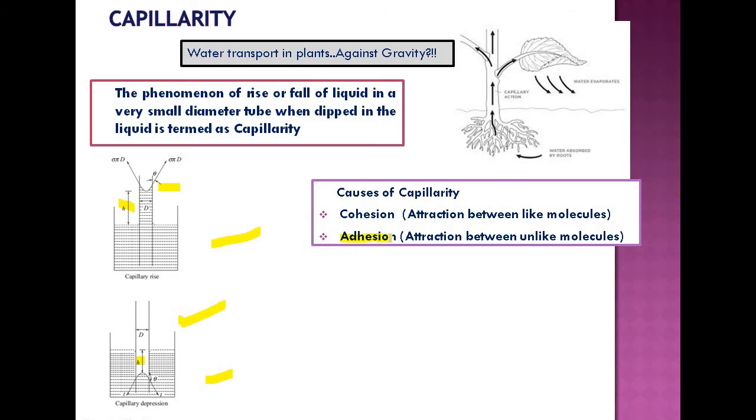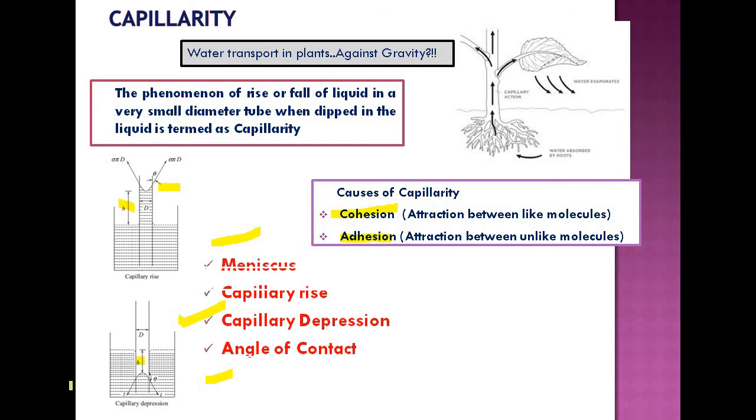It can rise through the glass tube towards the upward direction to a particular height, small h, which is known as capillary rise. Then the second one, that is cohesion. Of course, that is responsible for the capillary depression, because there is no wetting because of weak adhesive force between the glass molecules and water molecules, but the like particles attraction or like molecules attraction, cohesion, is more. So it will try to have more cohesive force, and they fall through the tube in order to result in capillary depression. Okay. And now there are some terms you have to be familiar with.